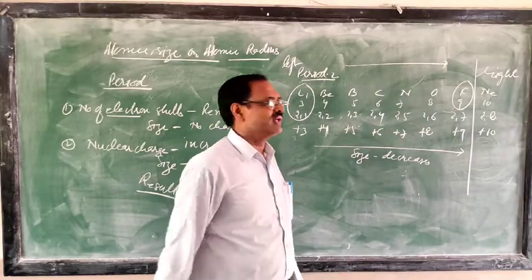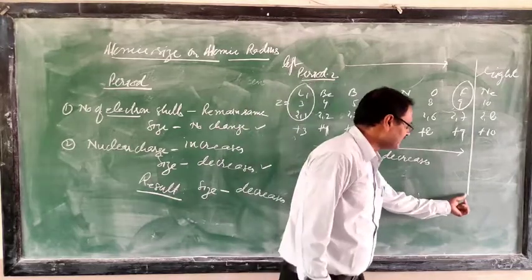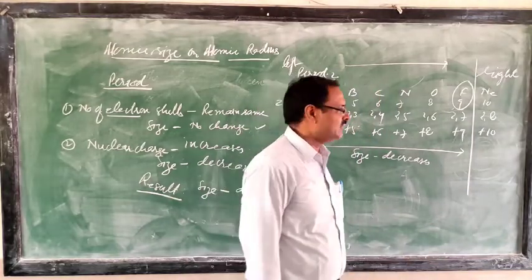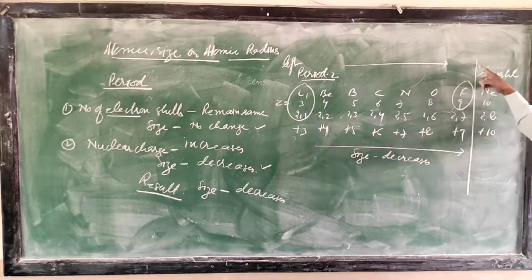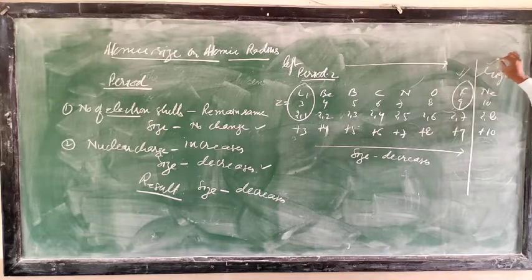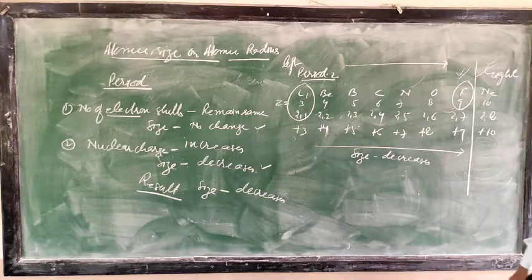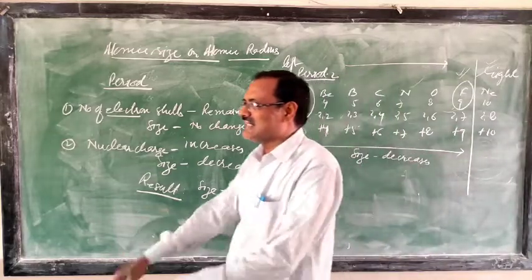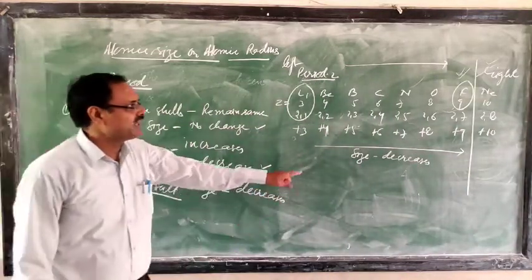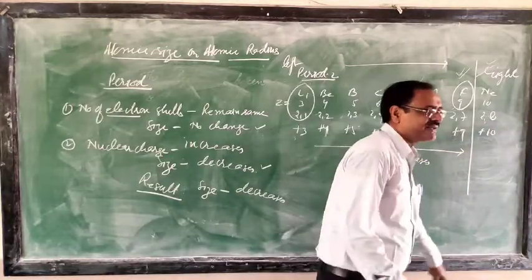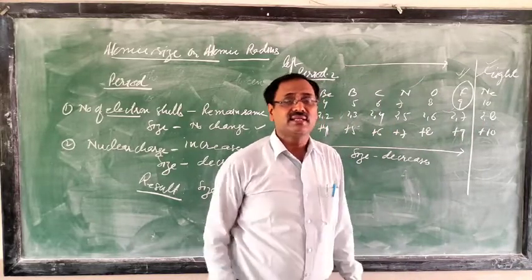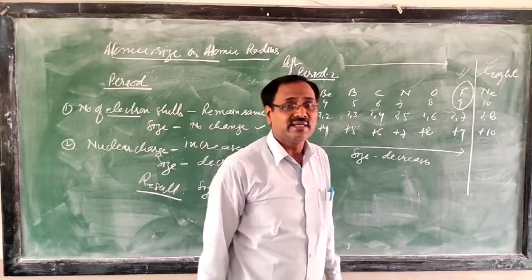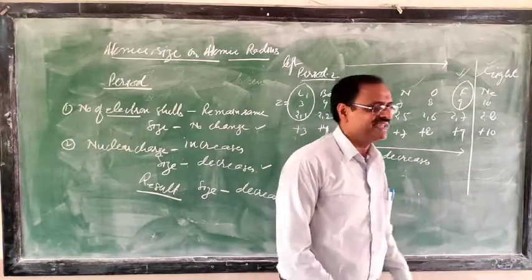Now you are thinking, why, sir, did I stop here? There is a limitation. When you move in a period from left to right, atomic size decreases up to the halogens. But when you reach the noble gases, atomic size increases. What is the reason? For noble gases, the octet is complete, and due to inter-electronic repulsion, the force of attraction on the outer cell electrons decreases. That's why the atomic size increases.